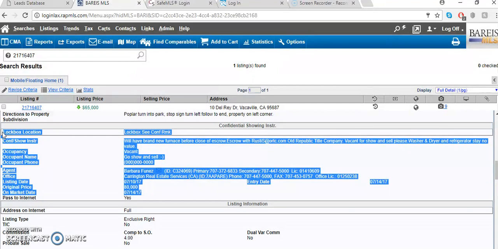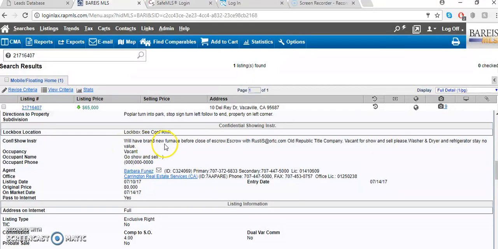So my eyes would actually go straight to the showing instructions. Confidential showing instructions. We'll have brand new furnace before close of escrow. Escrow with Old Republic. Vacant for show and sell, please. Washer and dryer and refrigerator stay, no value. Okay, so that means the notes about showing instructions is that we don't have to call anybody to schedule a showing for our client. We can just go and show the property. We can just go there direct.